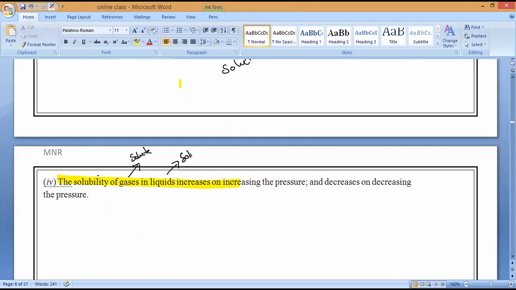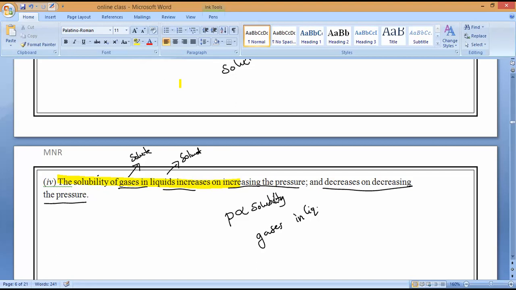Liquid is the solvent. So the solubility of gases in liquids increases on increasing the pressure and decreases on decreasing the pressure. Is it okay, everybody? So pressure is directly proportional to solubility, in where? Gases in liquids.